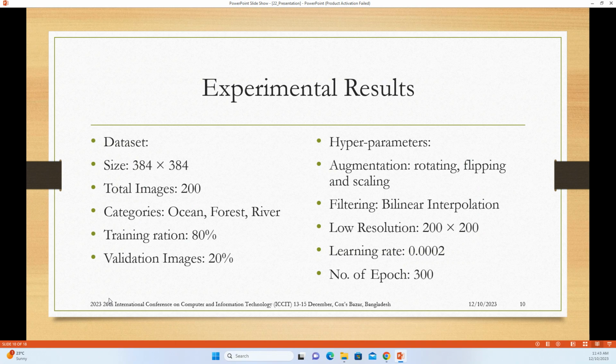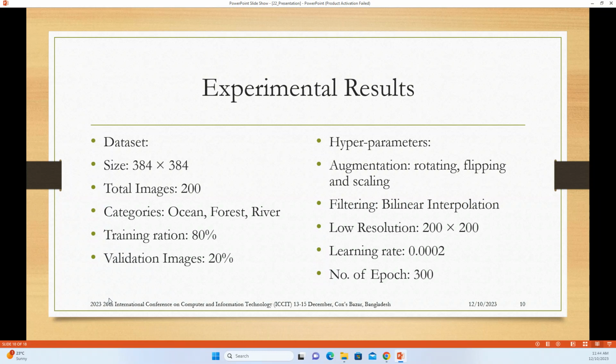For preprocessing, that means when we read the image, we incorporate bilinear interpolation to remove the noise and artifacts. For low resolution, we first considered 200 by 200 images, but after that we converted them to 96 by 96. The original resolution image was 200 by 200, but it was reduced to 96 by 96.